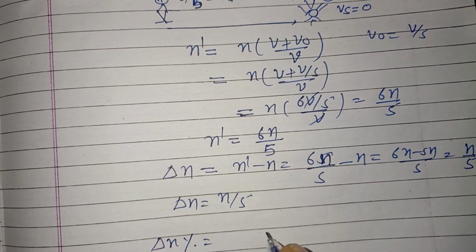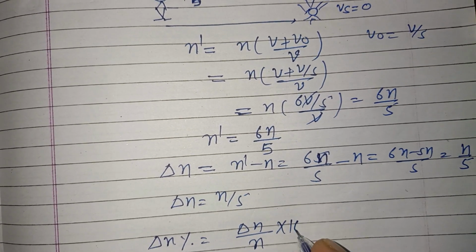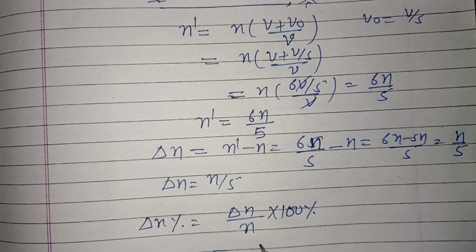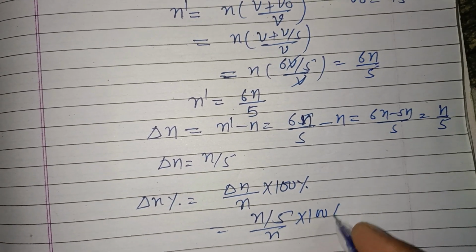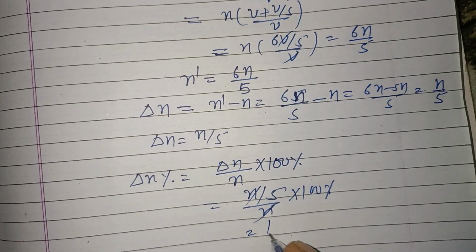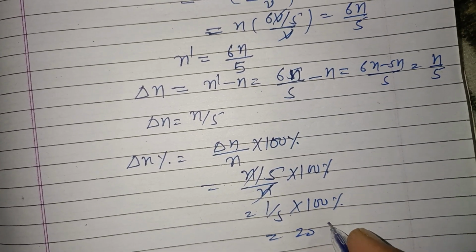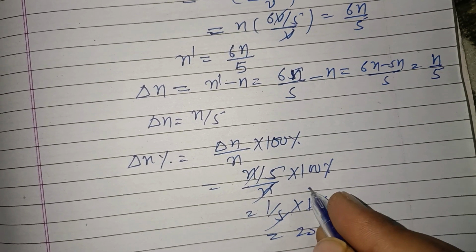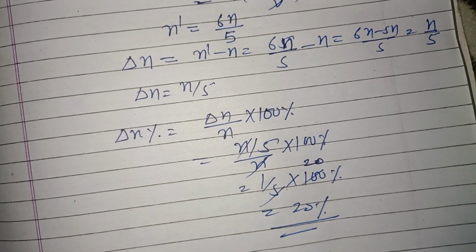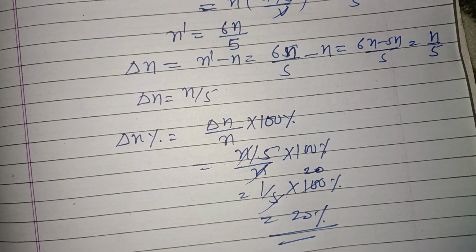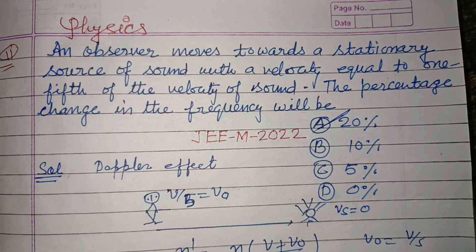So del n percent equals del n upon the initial frequency, which is n, into 100%, and del n is n by 5 upon n into 100%. So n cancels, 1 upon 5 into 100%, that is 20%. 5 divides 100 twenty times, therefore 20% is the percentage change in frequency, which is found in option A. Therefore option A is correct.